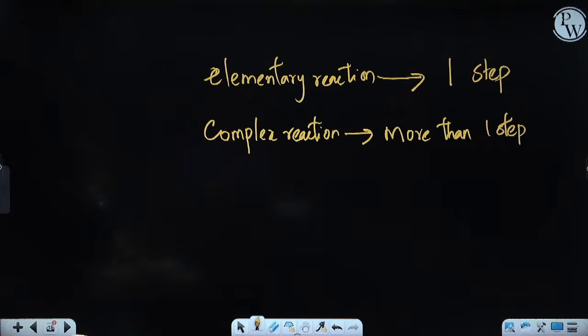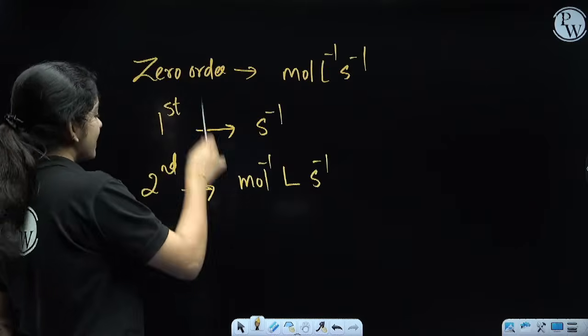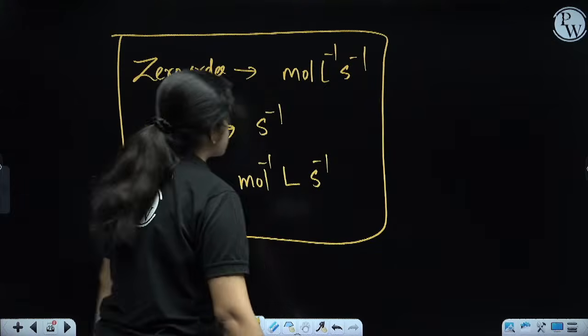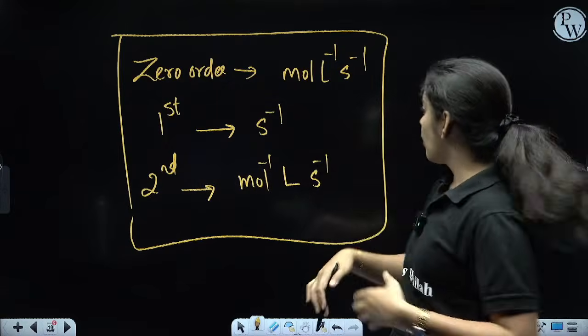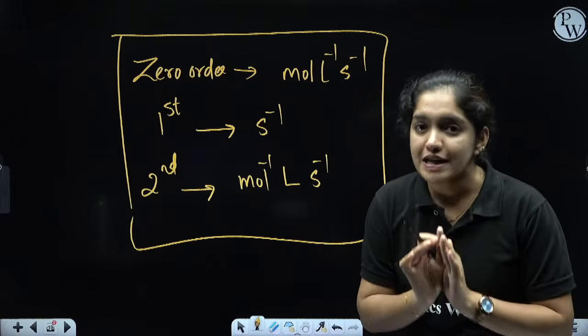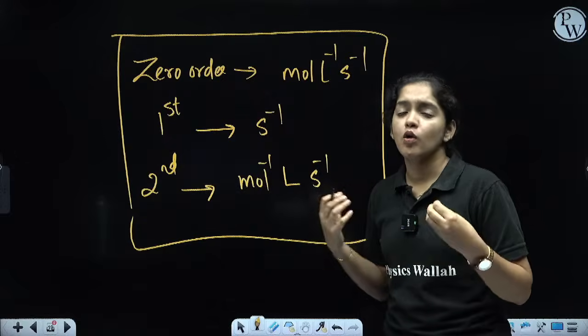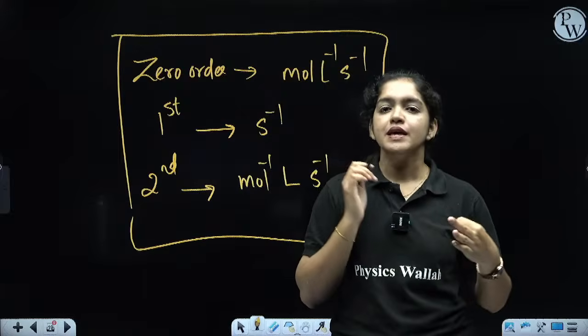Now we are going to learn about the units of the first order, zero order and second order reaction, and for that this is a very important table for you. This you need to learn for your exam. Sometimes for MCQ questions the units only will be given, like 2.3 mole liter raised to -1 second raised to -1. Calculate the order of the reaction. Just check the order. If the units are given, you can write which is the order of the reaction. So three types are there: zero order reaction, first order reaction, and second order reaction.